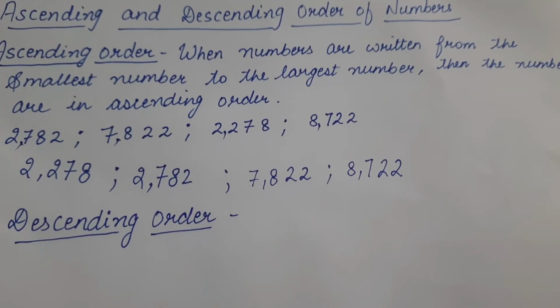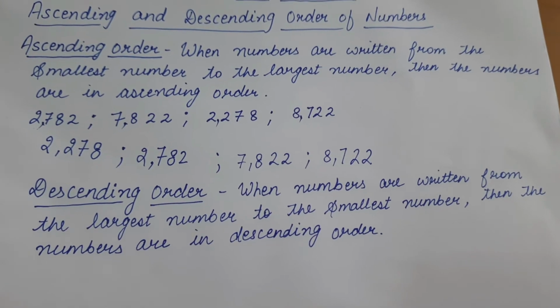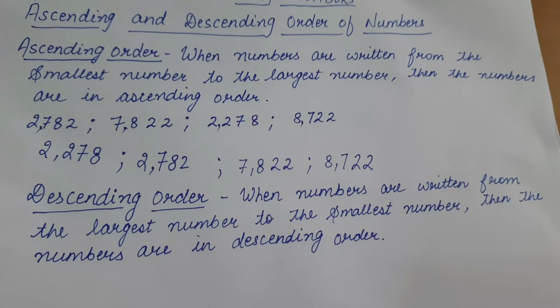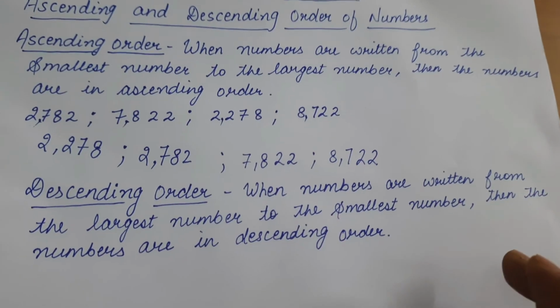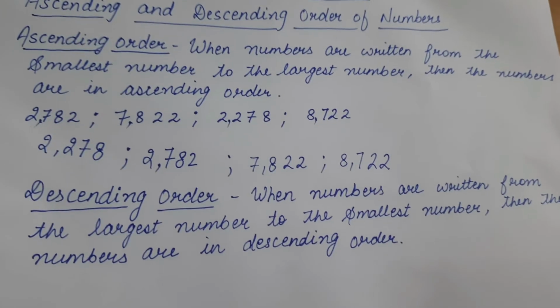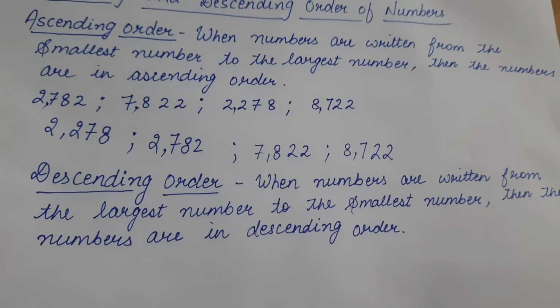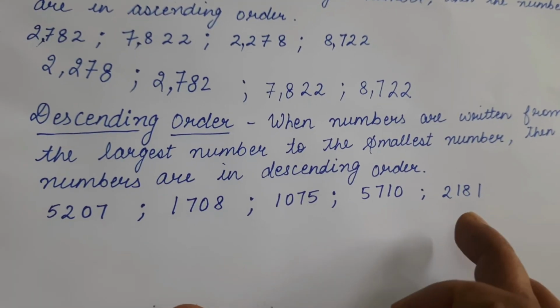Next comes descending order. What is descending order of numbers? When numbers are written from the largest number to the smallest number, then the numbers are in descending order. Descending order is the arrangement from largest number to the smallest number. Suppose we have to arrange these numbers in descending order, then how will we arrange?